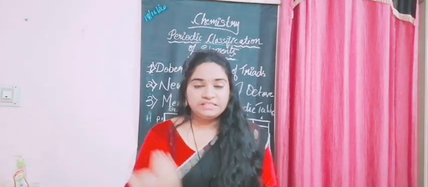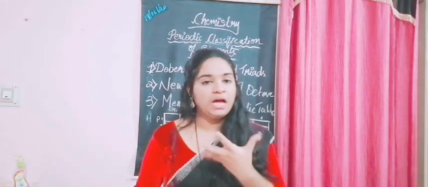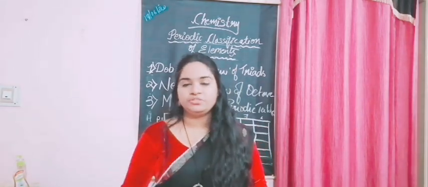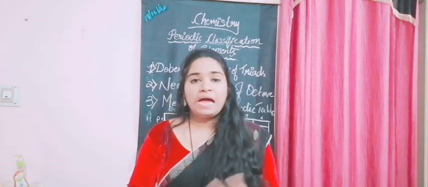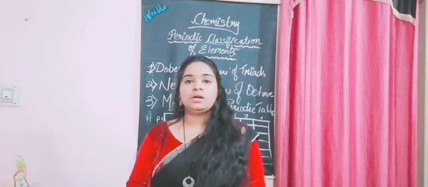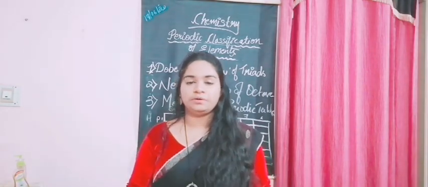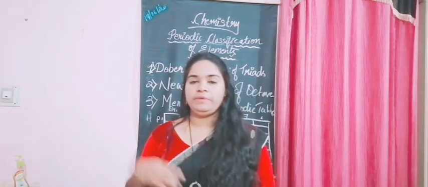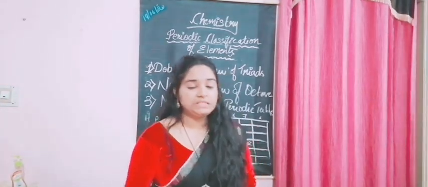Now, what is classification? It is categorization or grouping or segregation of any items, maybe compound, substance, particles, matter, based on different bases, like shapes, maybe color, quantity, quality, size, age, anything. So what is classification?